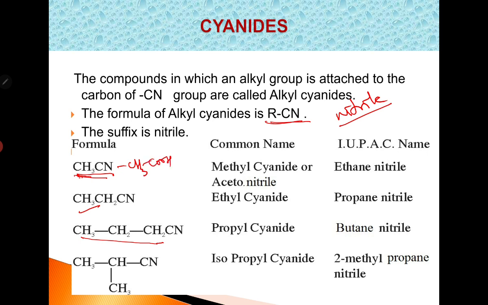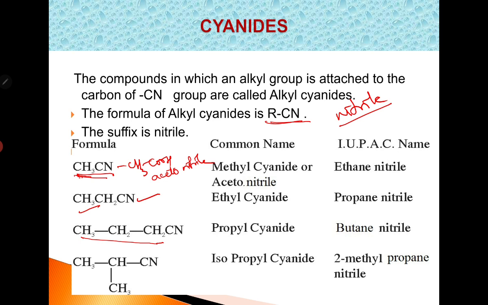So in the name acetic acid, the ic is removed and o is introduced, giving acetonitrile. This is propionitrile.